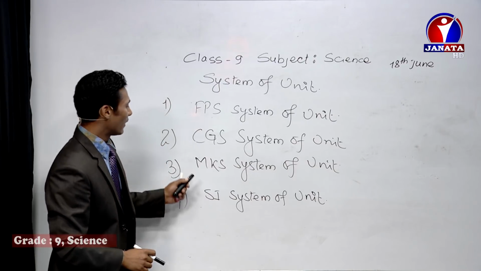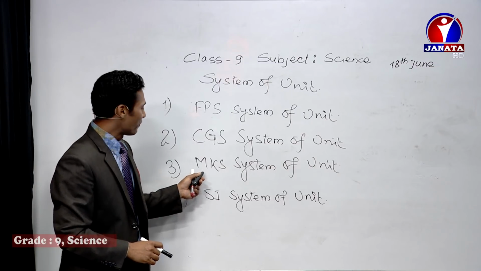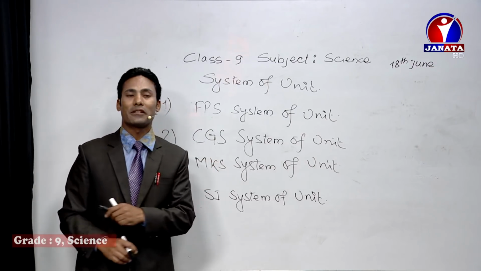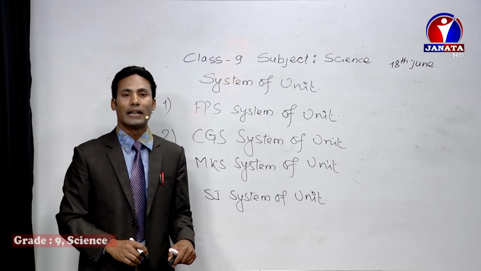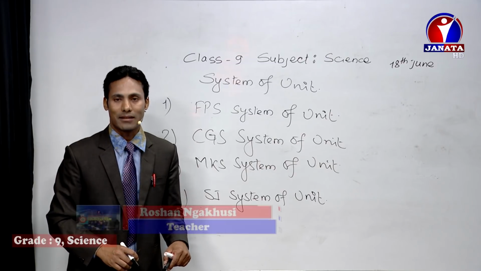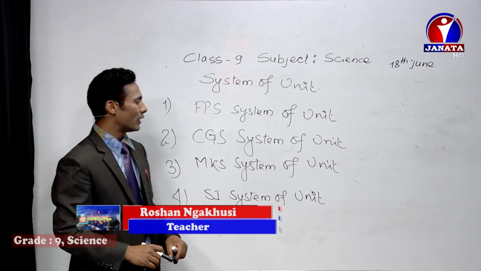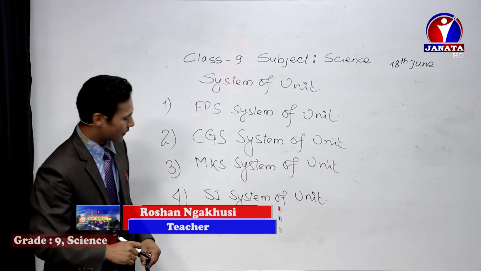It is also called the metric system of unit.